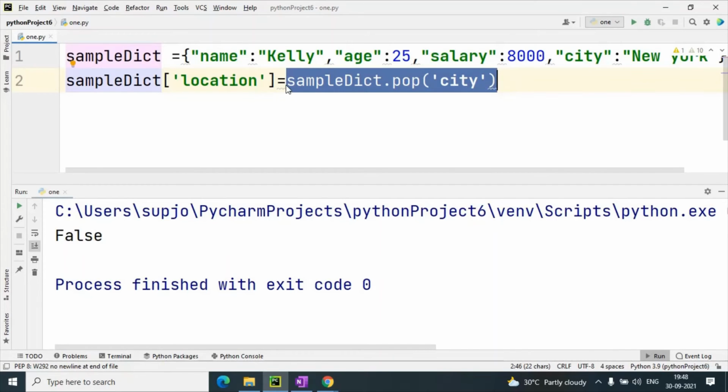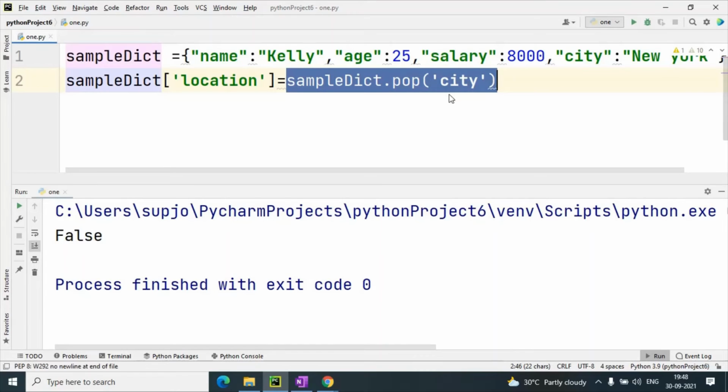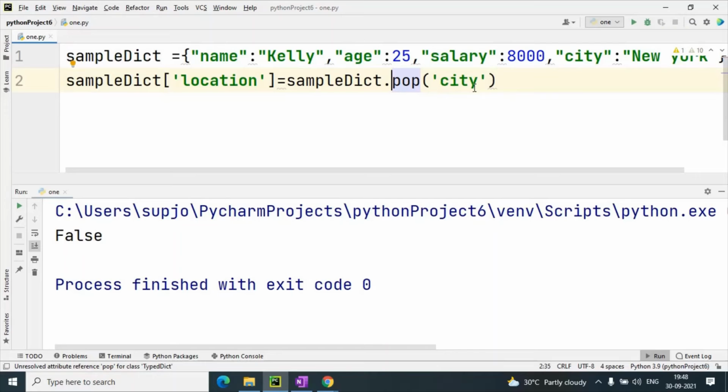So the value of this city is what? That is New York. Now New York is assigned to which key? That is location key. The value of location is defined by the popped item that we have deleted. The popped city contains which value?